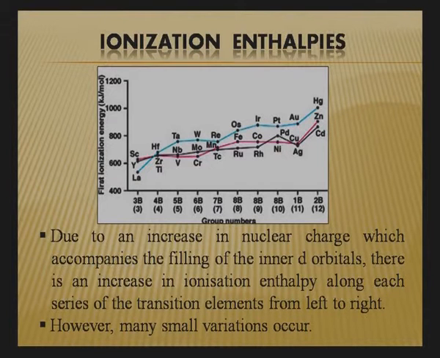On the basis of this, you can also explain ionization enthalpy. Ionization enthalpy is the energy required to remove an electron from an isolated gaseous atom to produce a cation, and it is affected by the size. Since the size of transition elements is almost the same, they will show almost the same value of ionization enthalpy. But here also, half filled and fully filled are more stable. So if you want to remove an electron from 3d5 or 3d10, then the ionization enthalpy will be very high.